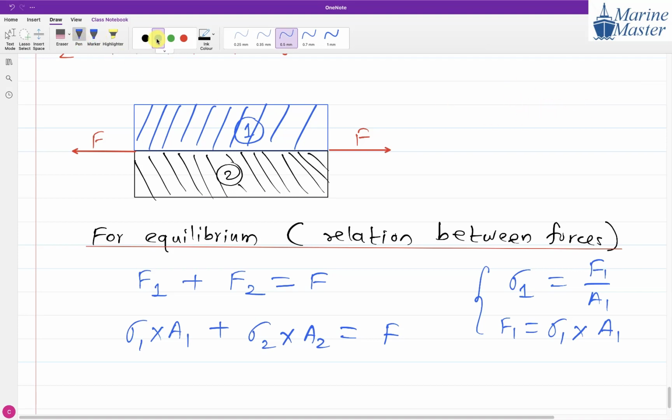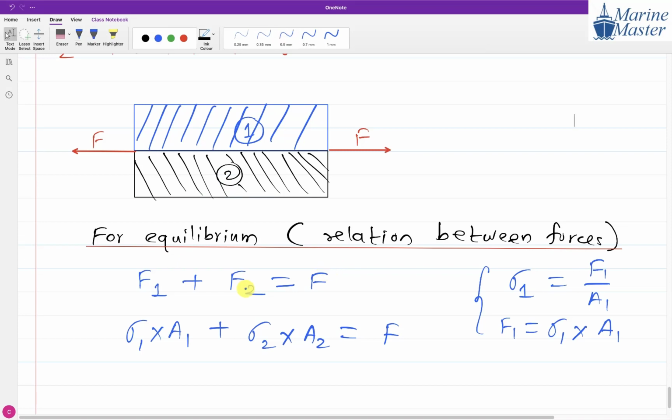How is it going? Whatever the force F we are applying, some part of F is going into part 1. See, whatever force we are applying at this end, it is going to transfer to the other end. But while transferring, how is it transferring? Through the material. So some force will go into part 1 and some force is going into what, guys? Part 2. That is what it means, sir.